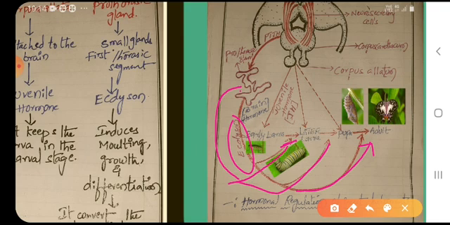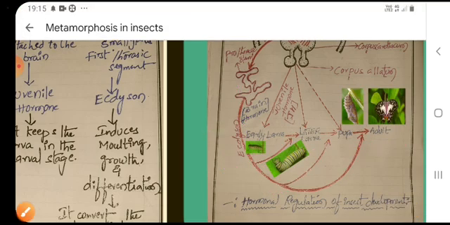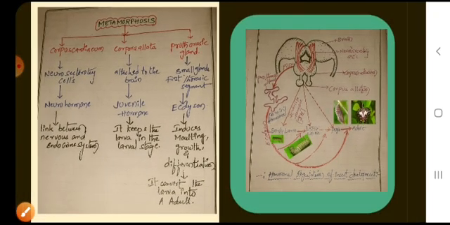It includes molting, growth and differentiation. This hormone converts the larva into an adult. Larva is converted into pupa, and pupa is converted into an adult stage. The main function of the prothoracic gland is that it induces molting, growth and differentiation. This is the hormonal regulation of insect growth.